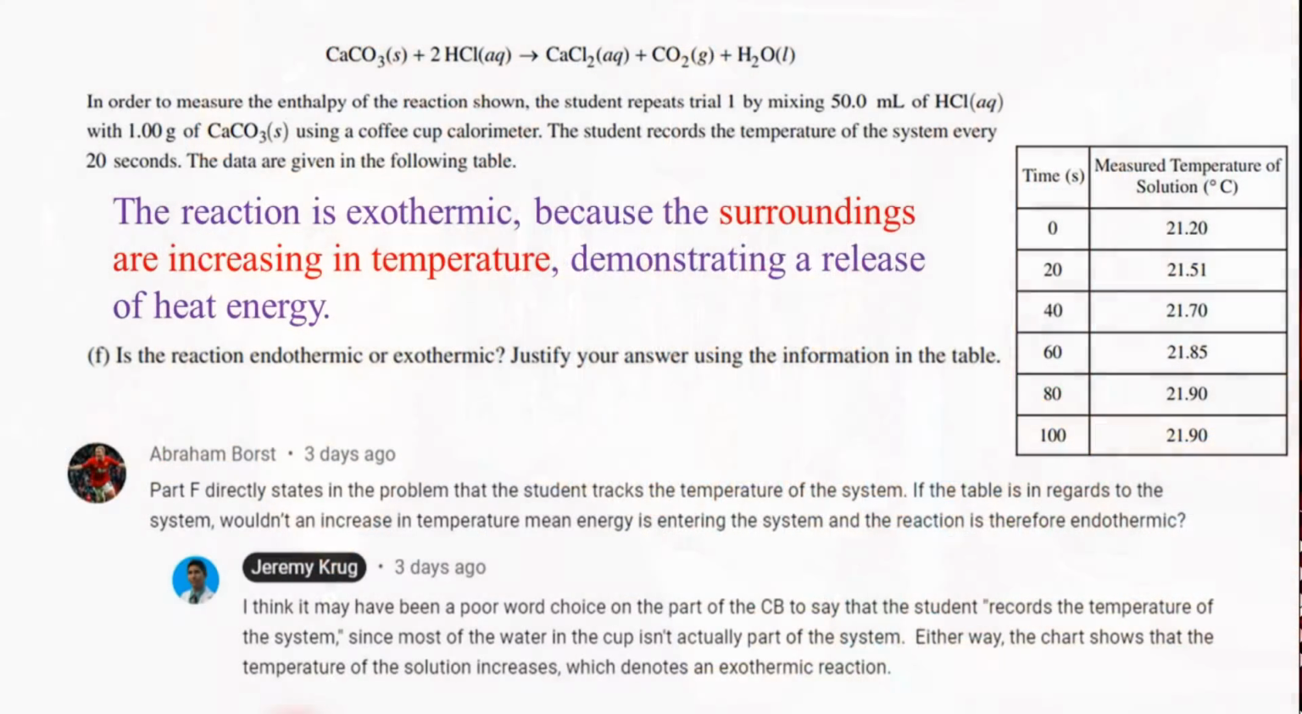The calorimeter, even the water in the cup, apart from the few water molecules produced in the reaction, that's all actually part of the surroundings. So we're actually taking the temperature of the surroundings. And since the surroundings are getting warmer, the molecules in the system are actually losing heat, which is why the reaction is exothermic. So Abraham made a very good observation, but the reaction is exothermic, and I stand by my answer.